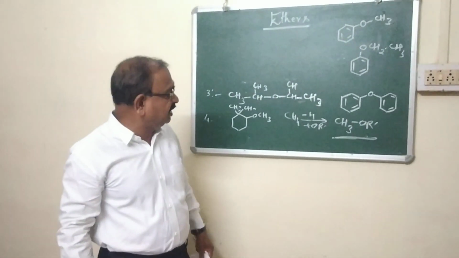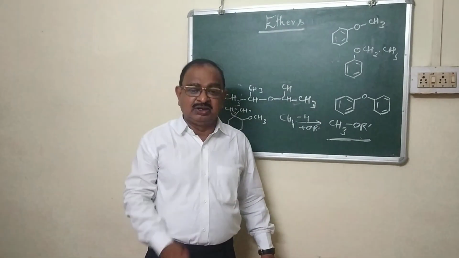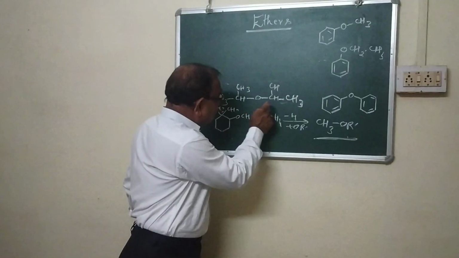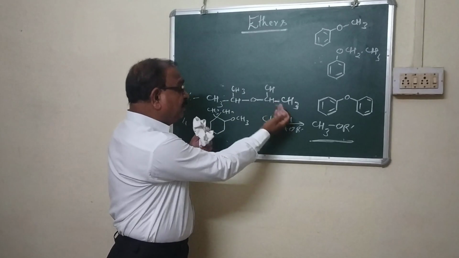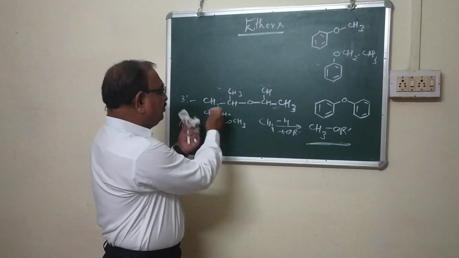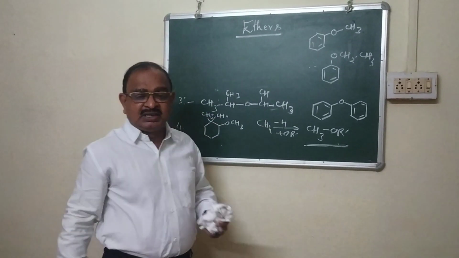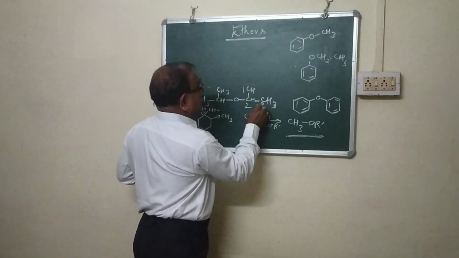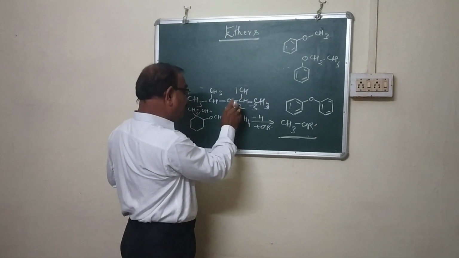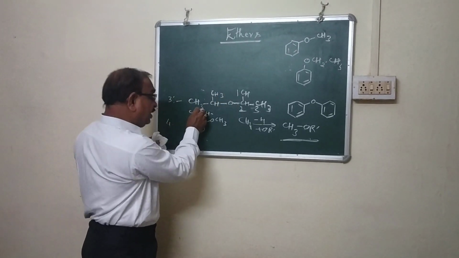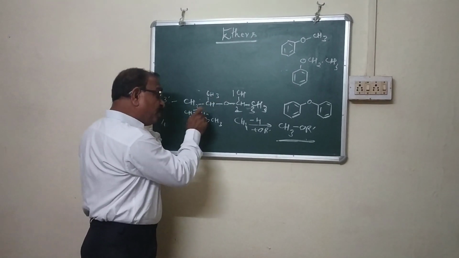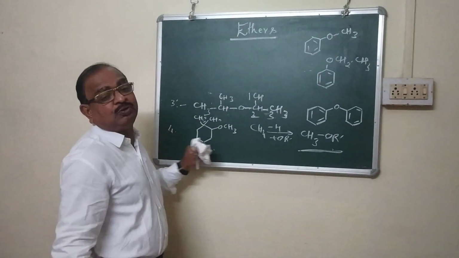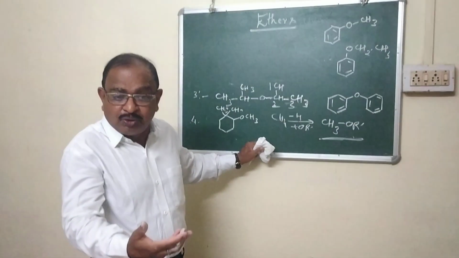So, my dear students, in that question you should observe the compound carefully. Here, any one part, because both consist of the same number of carbons: 1, 2, 3 and 1, 2, 3. This is propane and this is propane. But one propyl group should go along with the oxygen to form the alkoxy group.